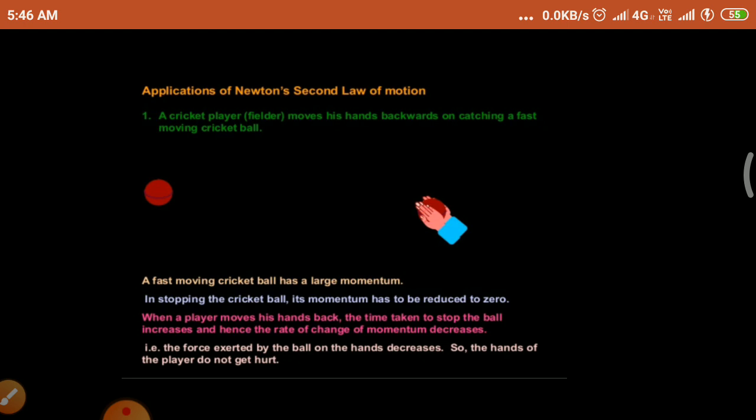When a player moves his hand backward, the time taken to stop the ball increases and hence the rate of change of momentum decreases. So the force exerted by the ball on the hands decreases, so the hands of the player do not hurt.